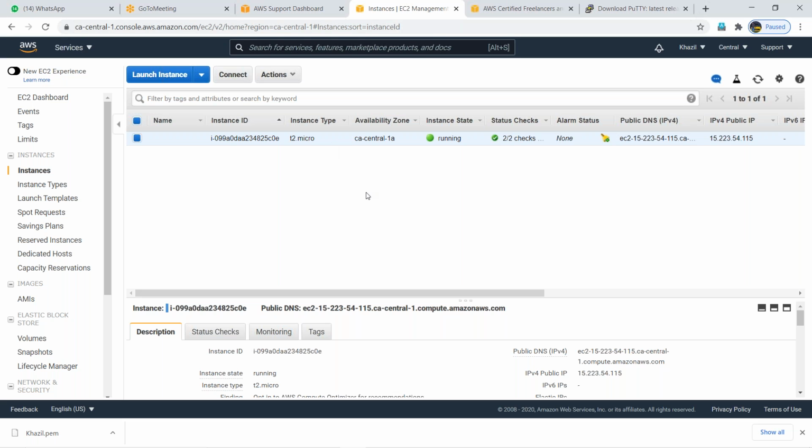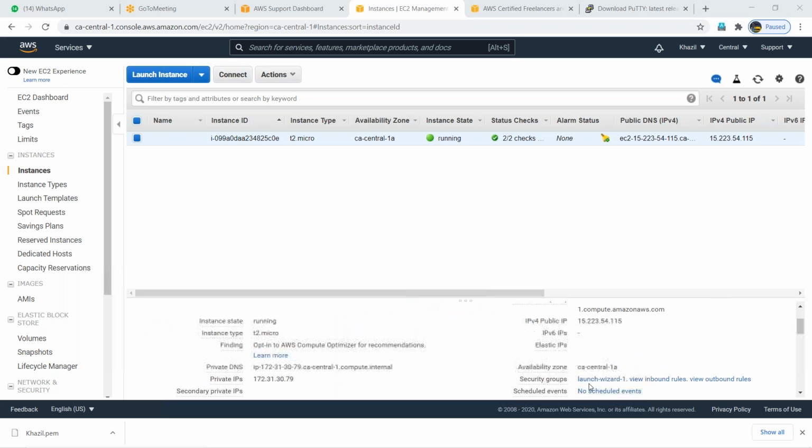How to log in: every server has one IP address. Here, bottom line, right hand corner, you can see the IP address. Below also you can get it. IPv4 public IP is there.